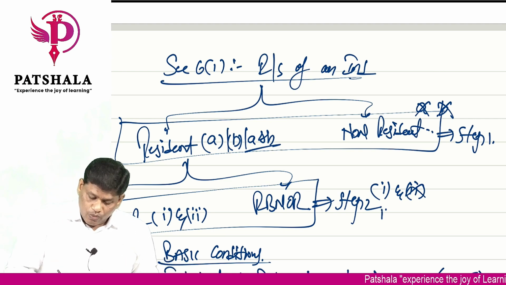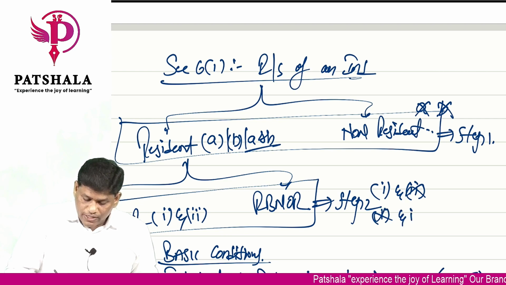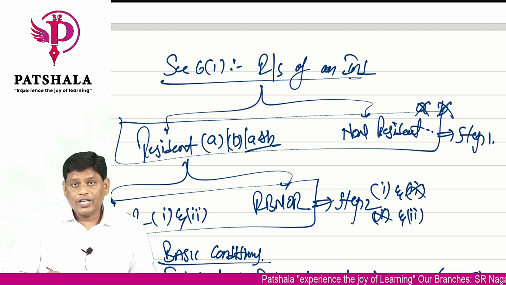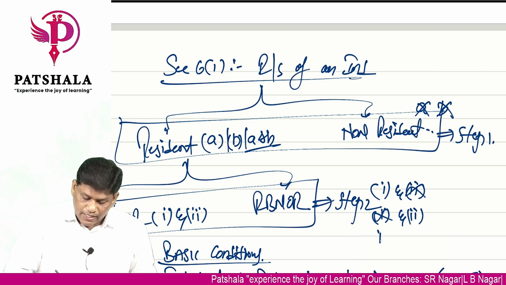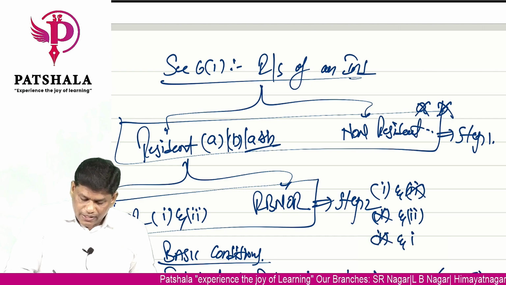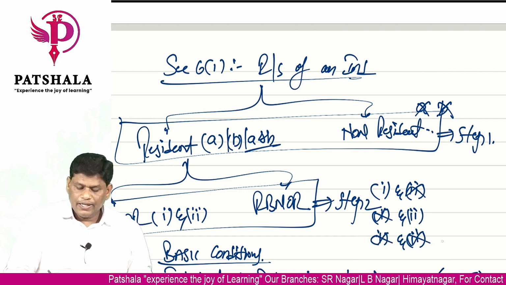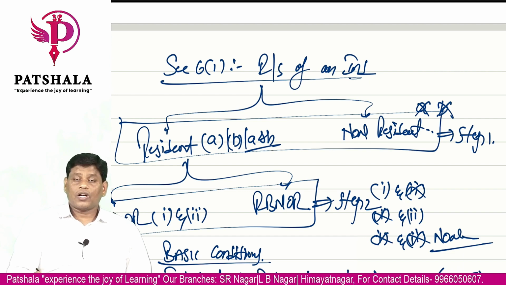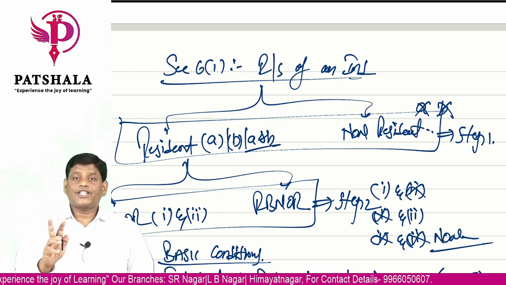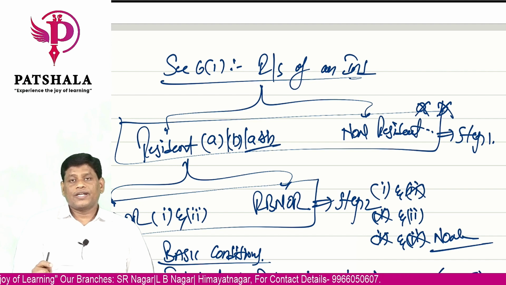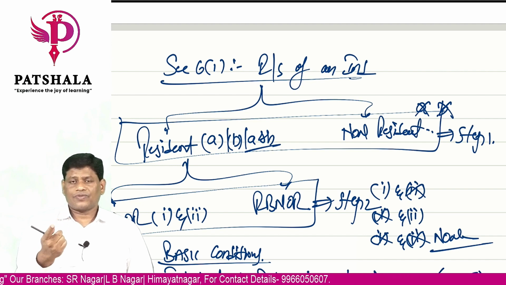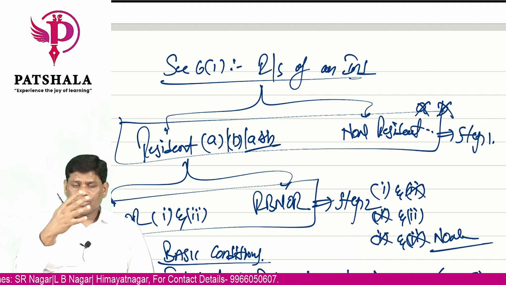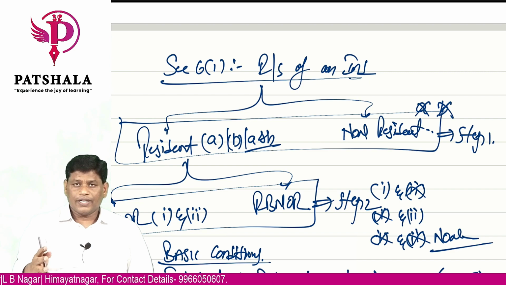If additional condition 1 is not satisfied and 2 is satisfied, he will become resident but not ordinarily resident. If additional condition 1 is not satisfied and additional condition 2 is also not satisfied, that is, none of the conditions are satisfied, then you will be resident but not ordinarily resident. So only when both conditions are satisfied are you resident and ordinarily resident. If only one condition is satisfied, or none, you are resident but not ordinarily resident.